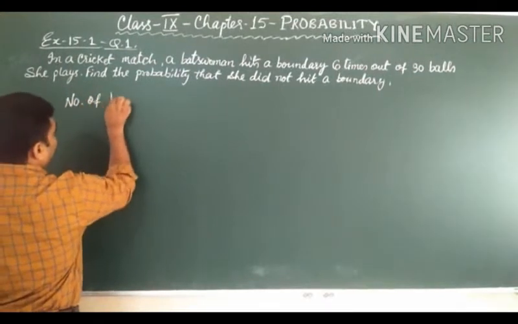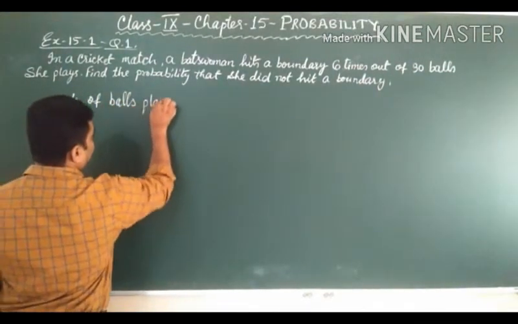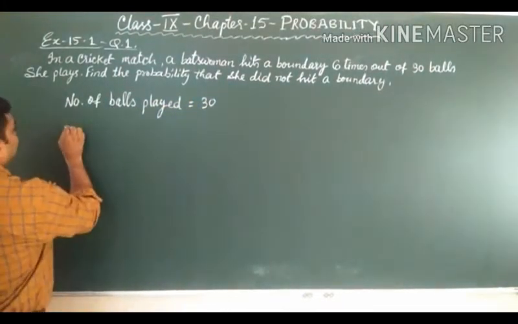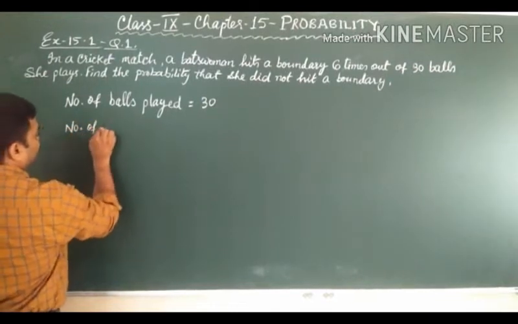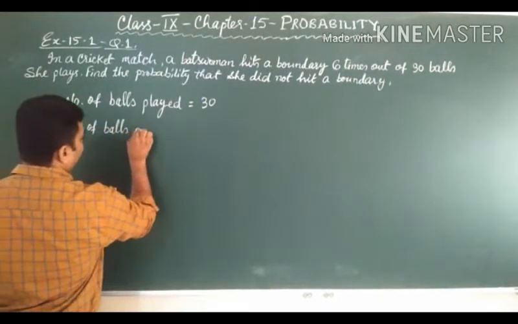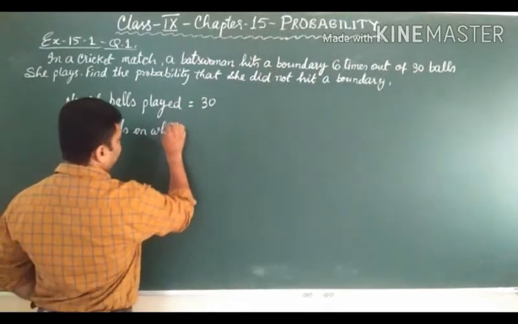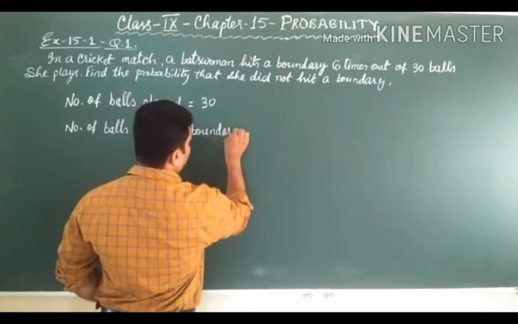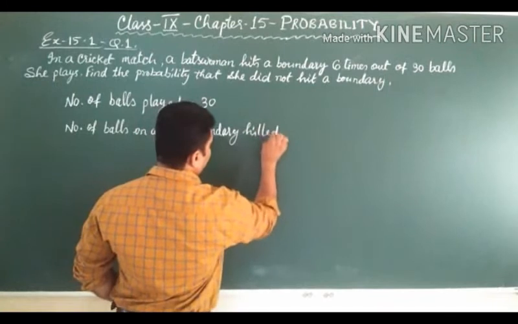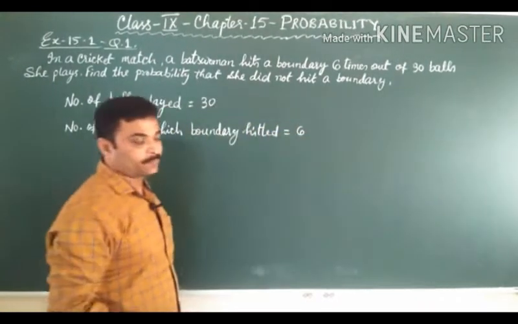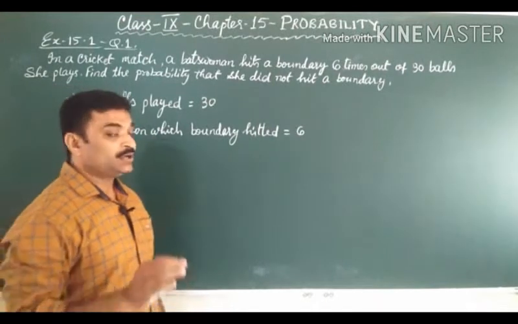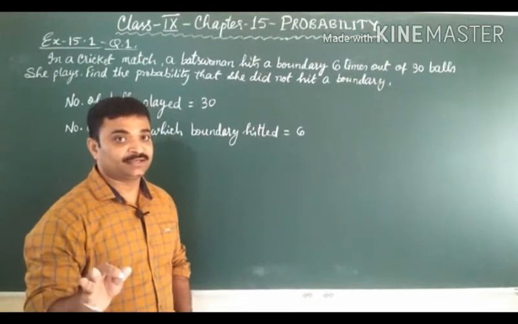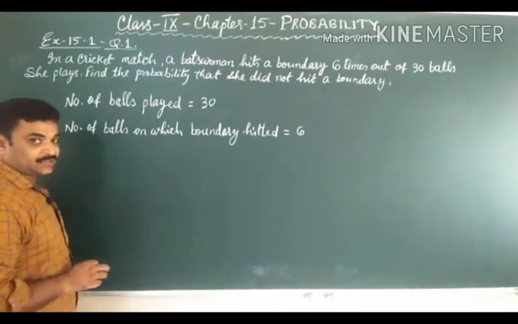Number of balls played is equal to 30. Then number of balls on which boundary hit is equal to 6. Now that means how many balls are left on which boundary was not hit, that is 30 minus 6, 24.